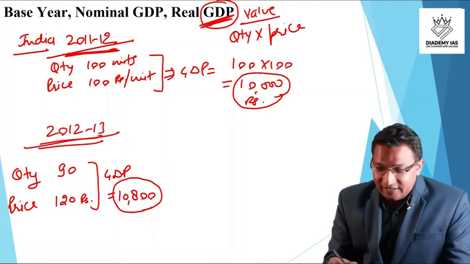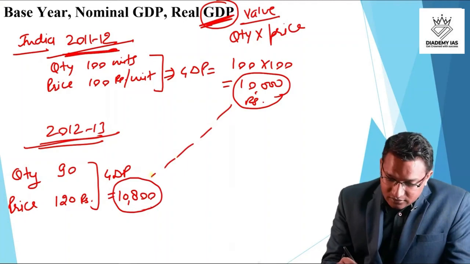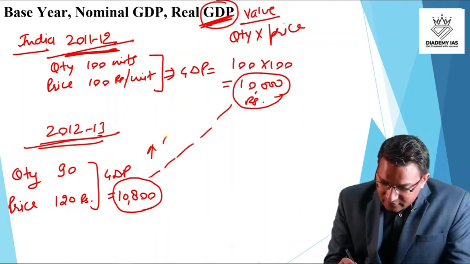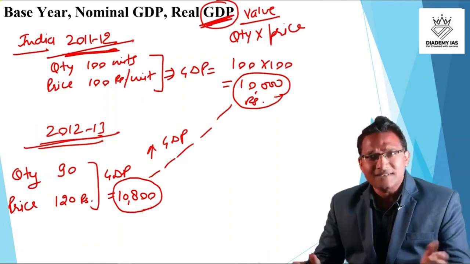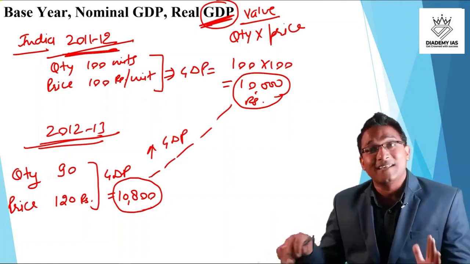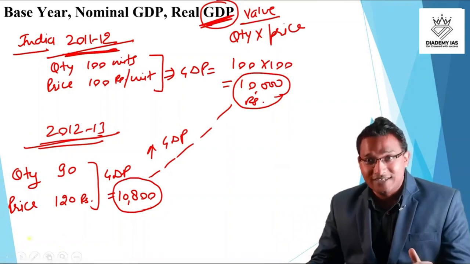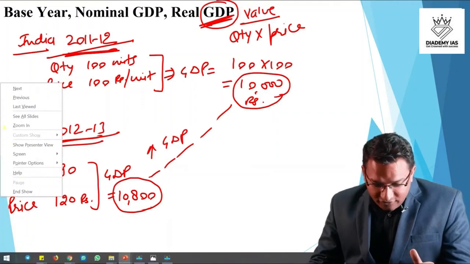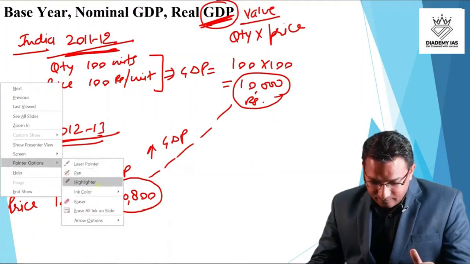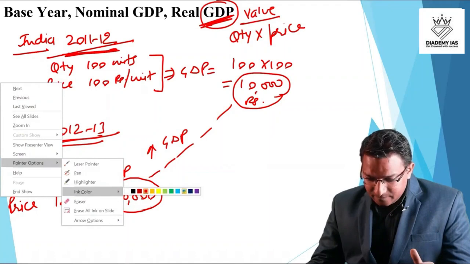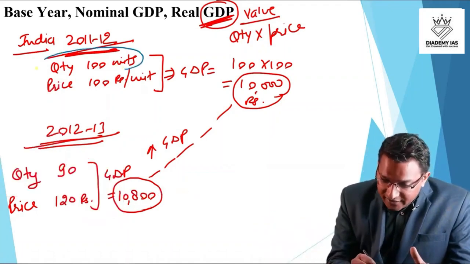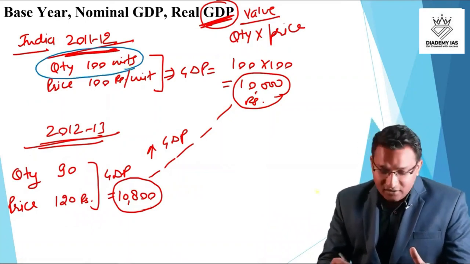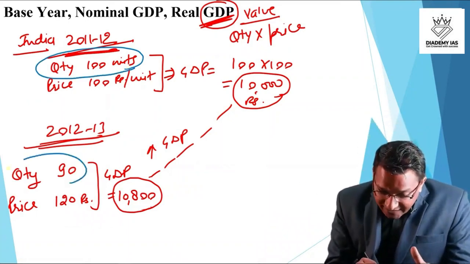Isn't it clearly indicating that there is an increase in the GDP? There is growth in the GDP? Yes, it is very much clearly indicating the same thing, that there is growth in the GDP, there is an increment in the production. However, if we really see the quantity, in 2011-12 the production was 100, in 12-13 this production is 90.